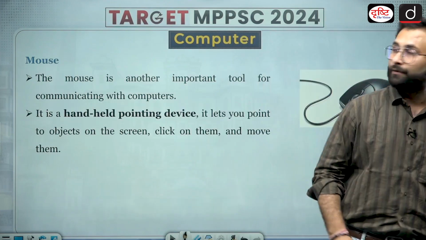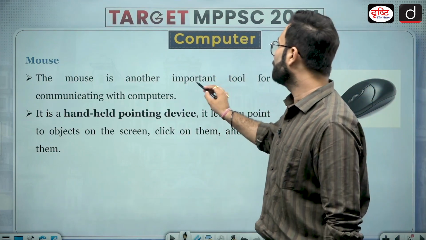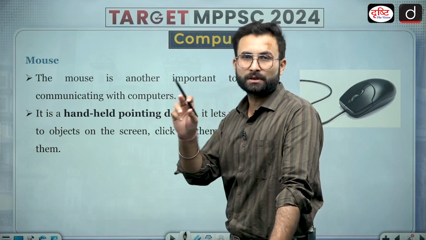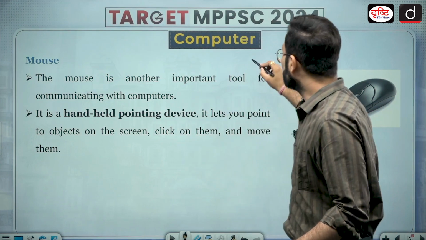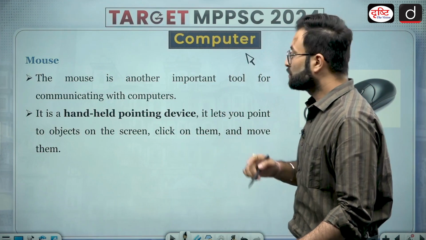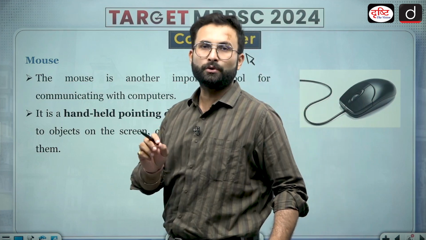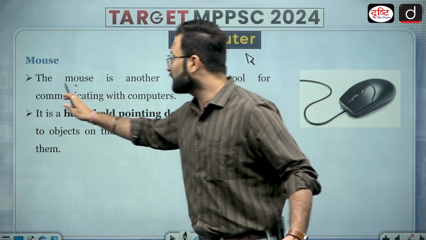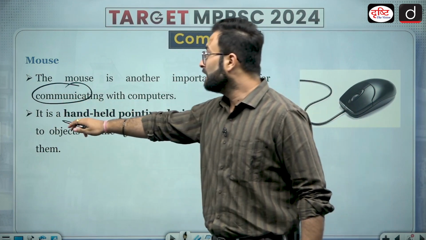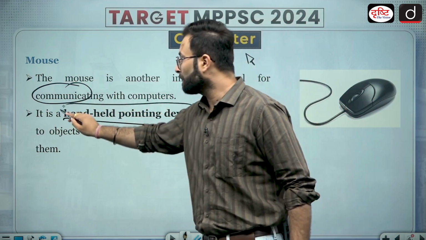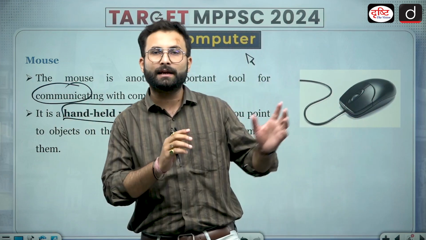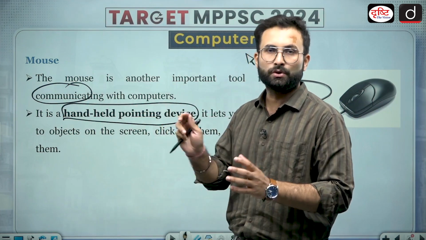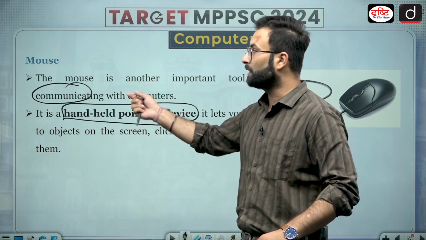Now moving further, that is the mouse. Mouse is another important tool for communicating with the computer. On the screen there is a cursor, which will look something like this. This cursor is basically a guiding tool. You can use this cursor and click on various applications in the computer. So it is a communicating device. Here it is written that it is a handheld pointing device. You hold it and it directs you on the screen of the computer, and you can navigate through this handheld pointing device, that is the mouse.